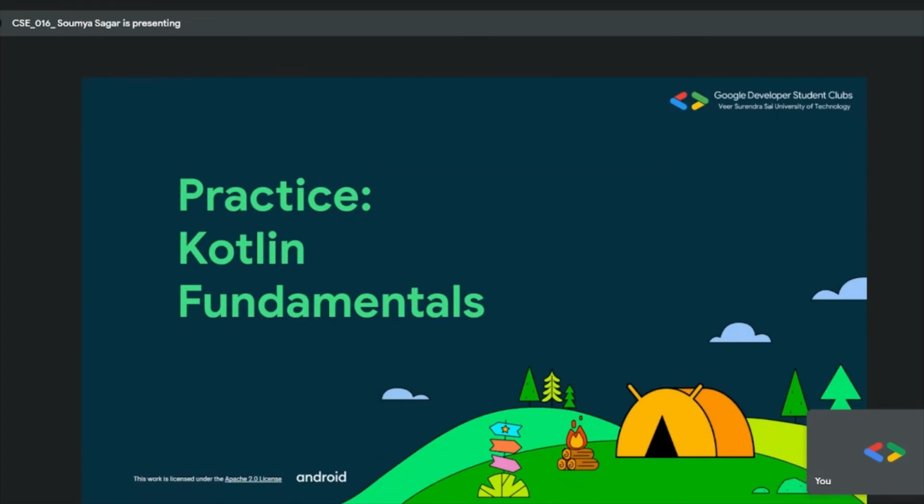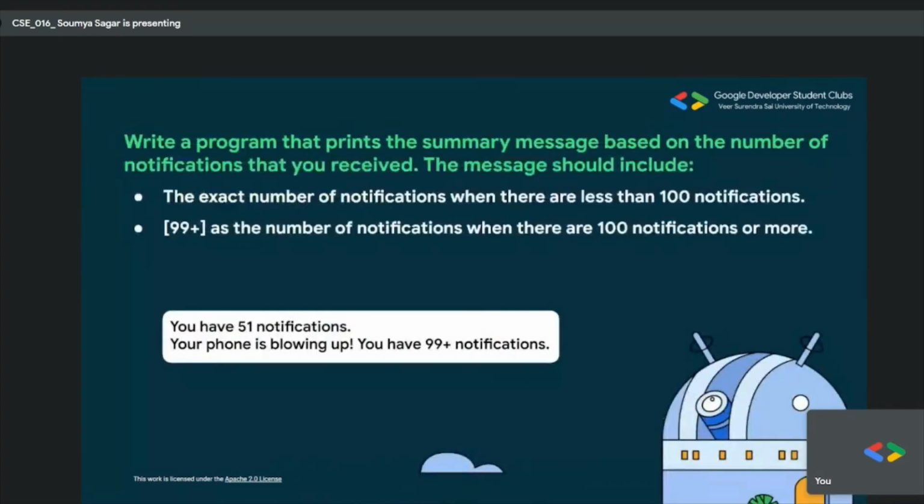Now let me give you some of the objectives. So this is the first question. You can think about it for a minute, then I will be telling you the solution. The question states: write a program that prints a summary message based on the number of notifications that you receive. The message should include the exact number of notifications when there are less than 100, and if it is greater than 100, then show 99 plus, like in WhatsApp, if you've been using it.